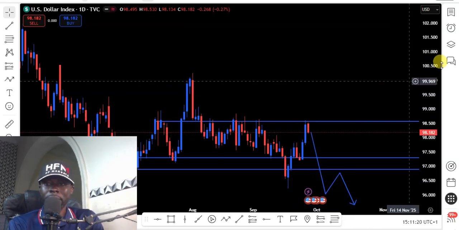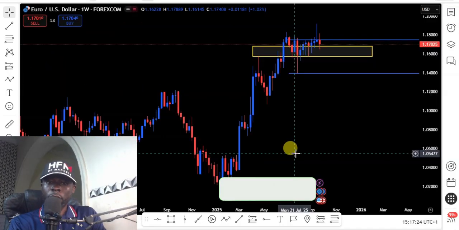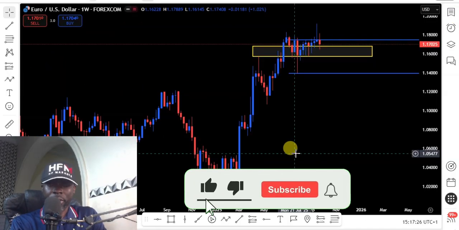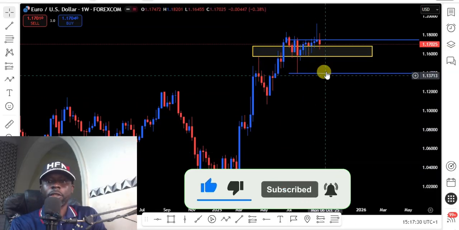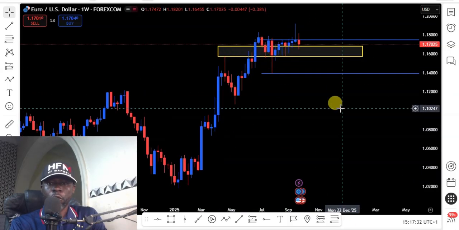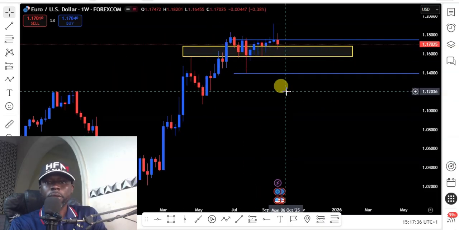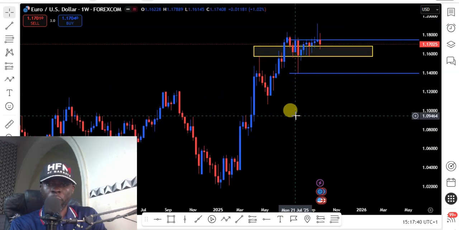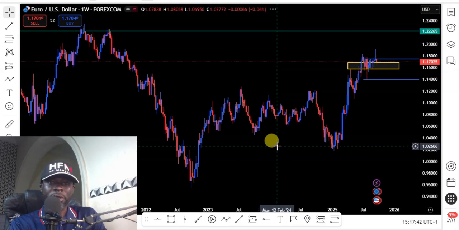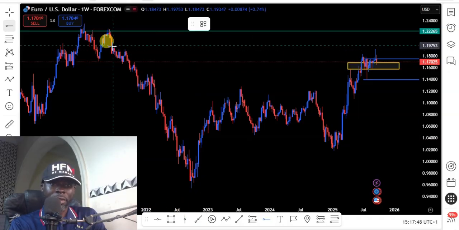So let's look at our next pair, which is the EURUSD. EURUSD on my weekly chart still remains in an uptrend. You can see that we have a series of higher lows, which indicates an uptrend. Price on the weekly chart closed on this weekly support level, so we are expecting EURUSD to resume its uptrend movement this coming week. We expect price to move to this next weekly resistance level.